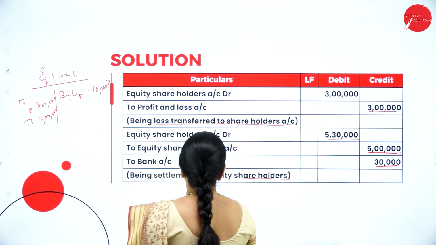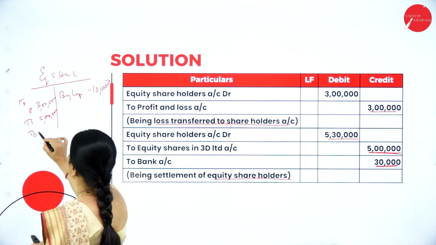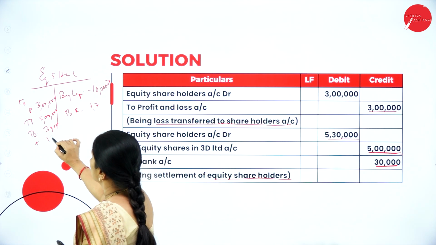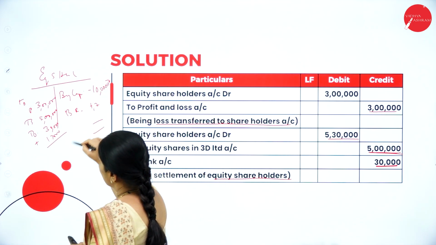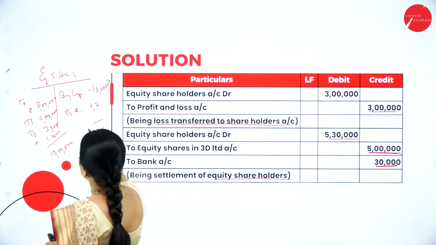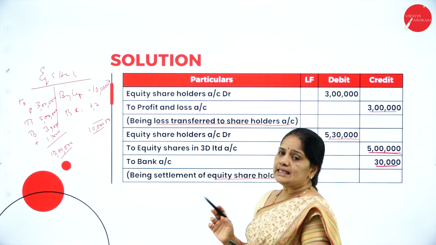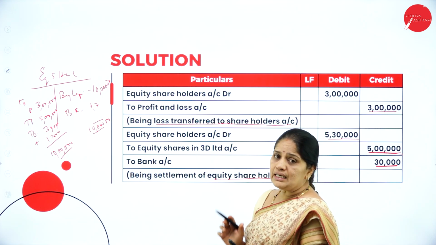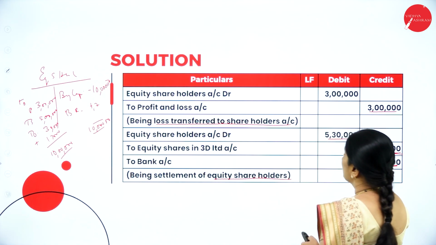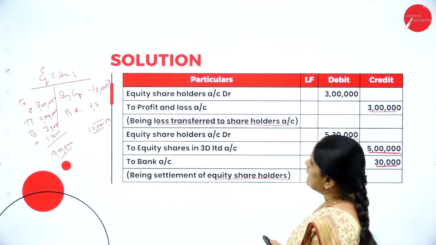Then to bank account 30,000. Then realization loss 1,70,000. So when you add all this, you will get the total of 10 lakhs. The equity shareholders account should tally. Only if it tallies is whatever you have done in the problem correct. So we have settled the equity shareholders account by paying shares worth rupees 5 lakhs in 3D Limited.